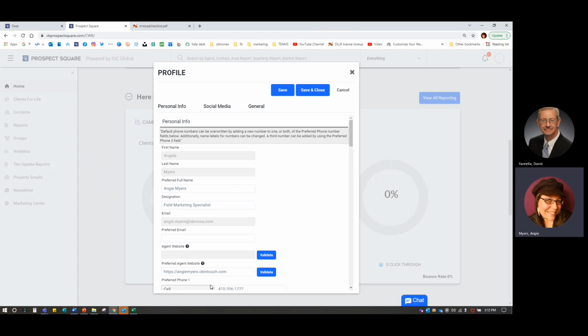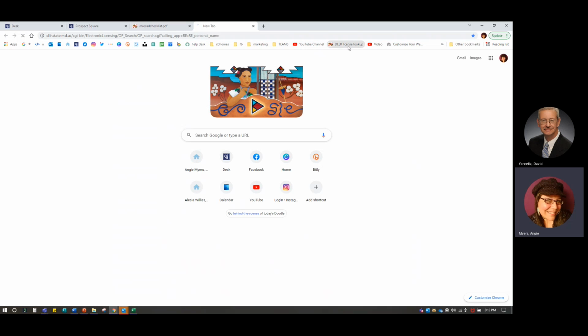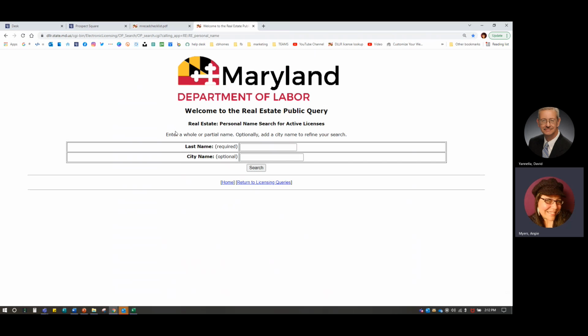As we are filling this information out, you'll see my name is going to fill out and be grayed out, and it's going to come through the system. So my preferred full name is Angie. Now, the reason that I'm able to use Angie is, and I don't have my pocket card here, you guys will have your pocket card. It should be on you at all times. You should never leave it for any reason. It should always be with you.